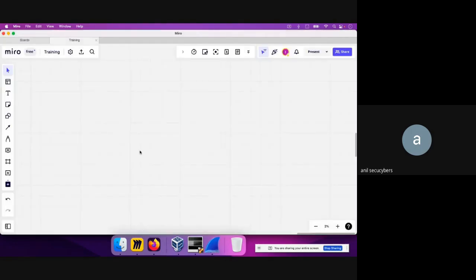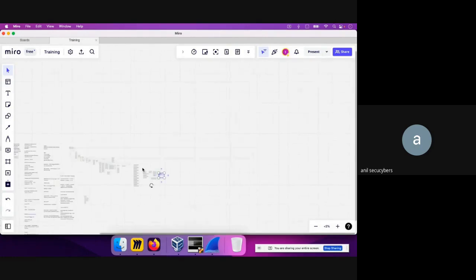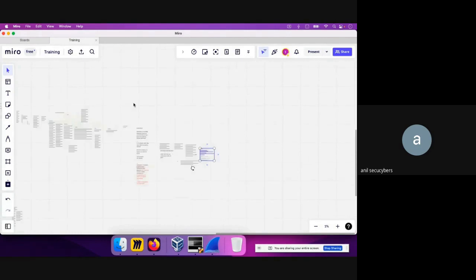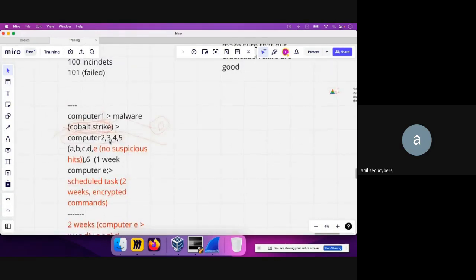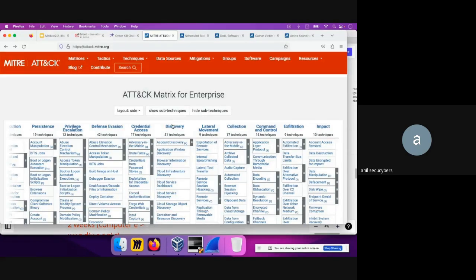So I was giving you guys one example of a real incident where the attacker actually traversed from, let's say, computer 1 to computers 2, 3, 4, 5 and so on. So how can they do that? How they do that is by discovery. They try to discover who the active hosts in that organization are, and whether they can log into those hosts. This is what discovery means. The adversary is trying to figure out your environment.